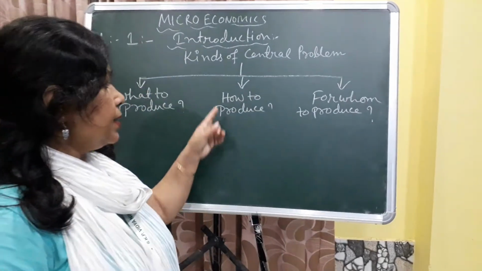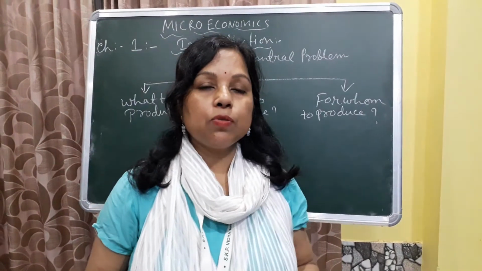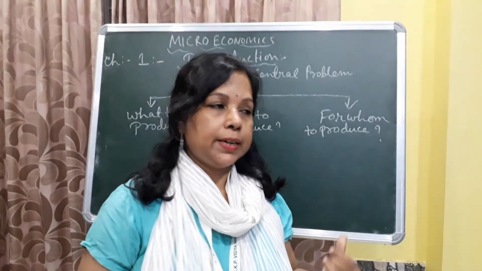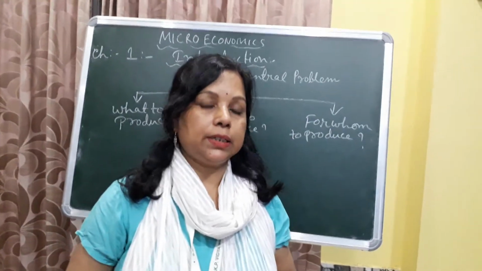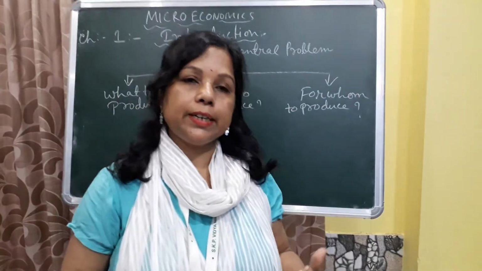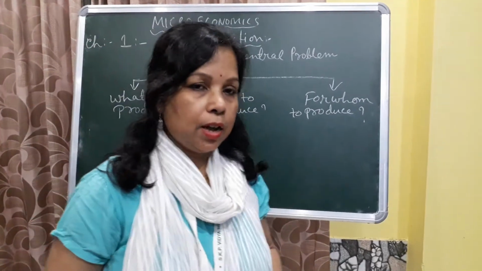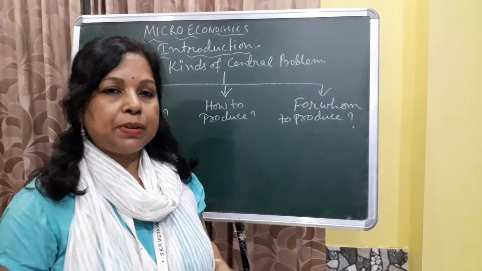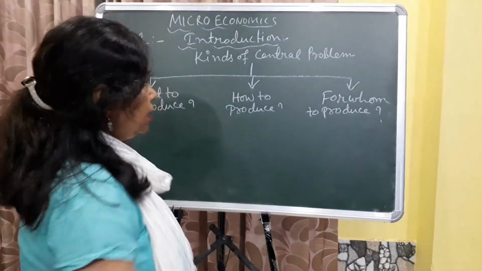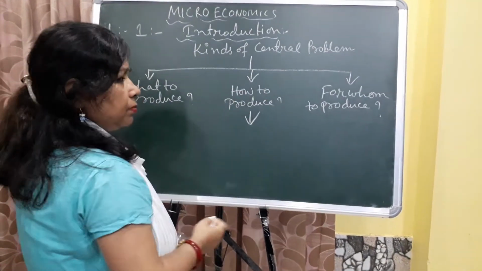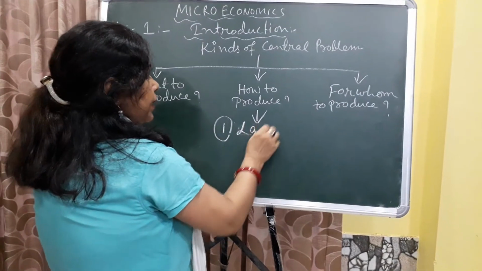Now next is how to produce. How to produce means in what way the goods will be produced. In such a case the technique of production is involved. We have seen that there are two types of technique for production: number one, capital intensive technique, and number two, labor intensive technique. So how to produce? Technique number one, labor intensive technique.